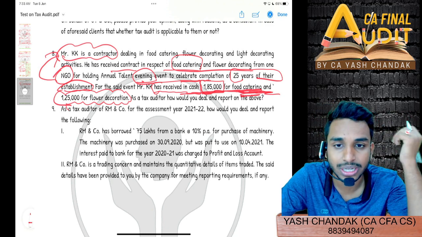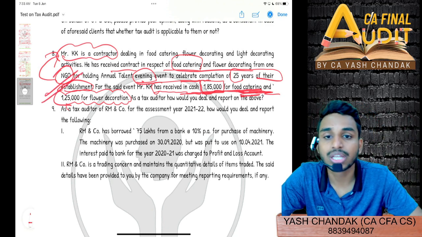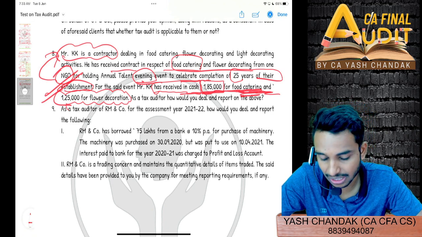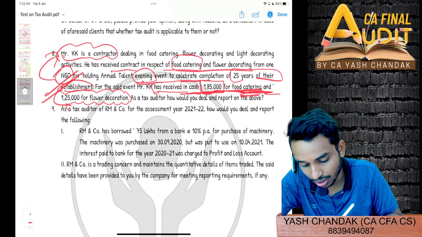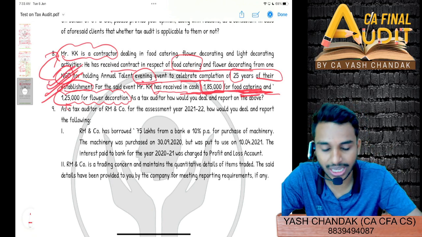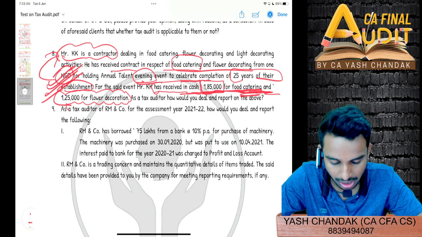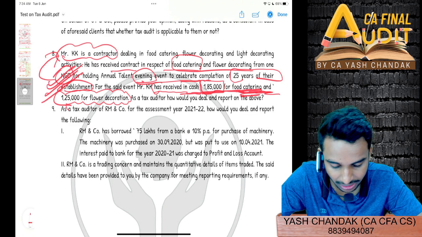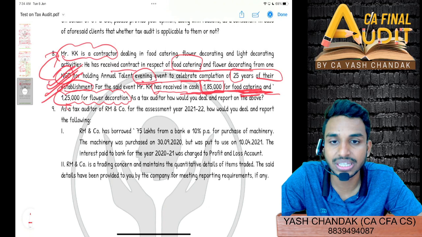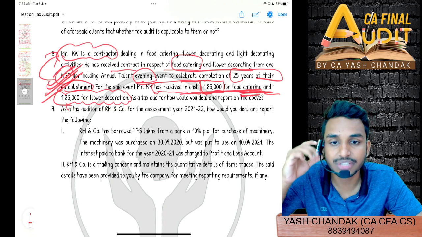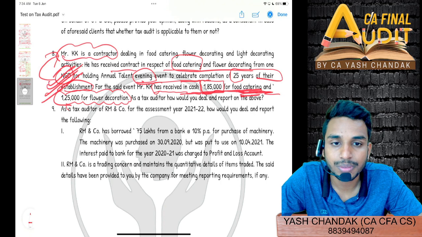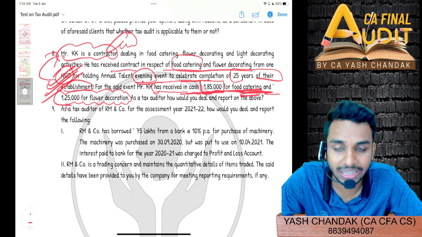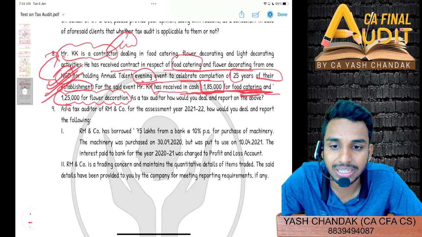Yes, you can mention that also, that it cannot be received, but that is with respect to payment of expenditure and not with respect to receipts. But you can mention it for this KK. So for the NGO, they cannot take this expenditure that they have paid in cash, 1,85,000 for food catering and 1,25,000 for flower decoration, because section 40A(3) will disallow them from taking this expenditure. But in the books of KK Contractor, can he receive the cash?